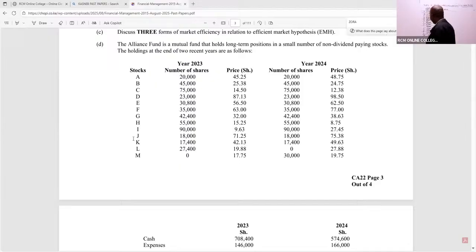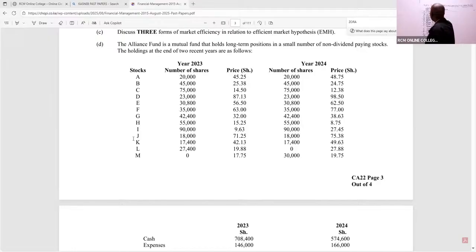17.75, 19.88, 42.13, 71.25, 9.63, 15.25, 32.63, 56.5, 87.13, 14.5, 25.38. And then lastly, we have 45.25.